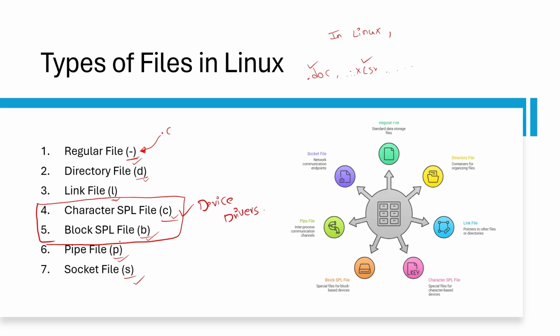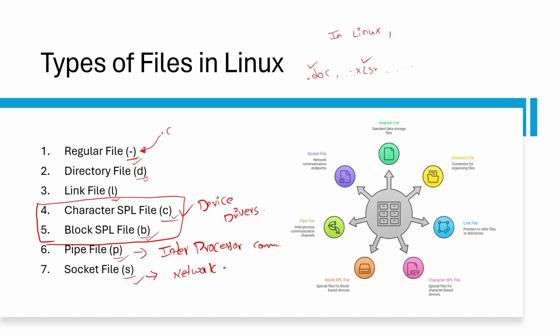And then the 6th one, pipe file. We use pipe files in inter-process communication; at that time we will create this file. Next, the socket file comes under network programming. Of these 7, we will cover these in future classes.